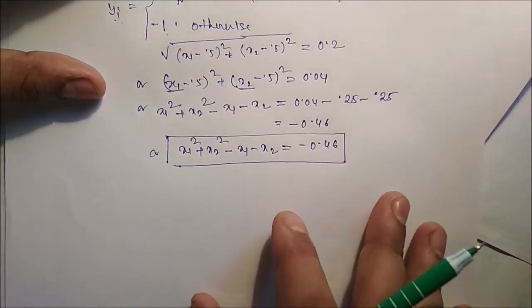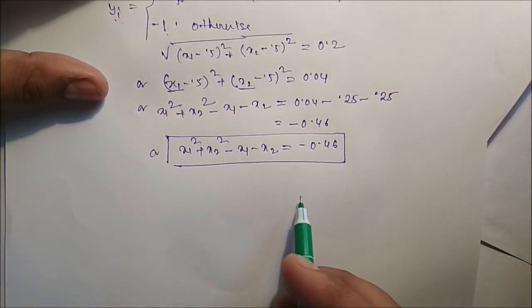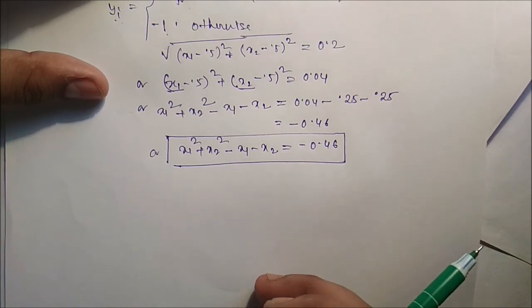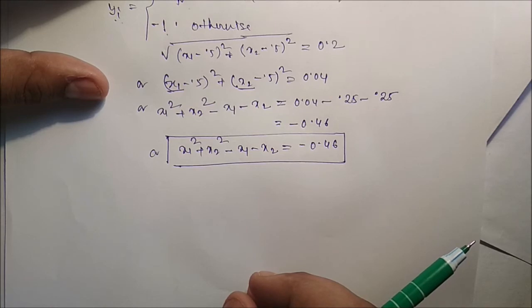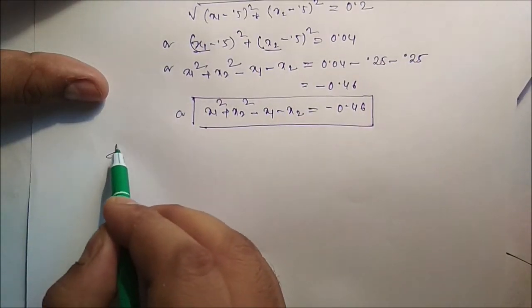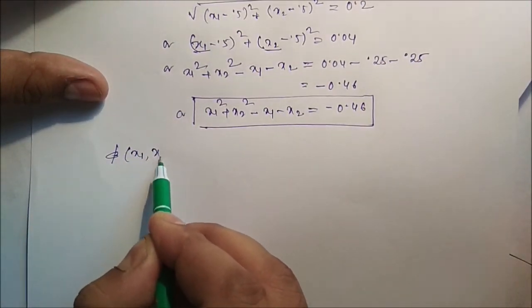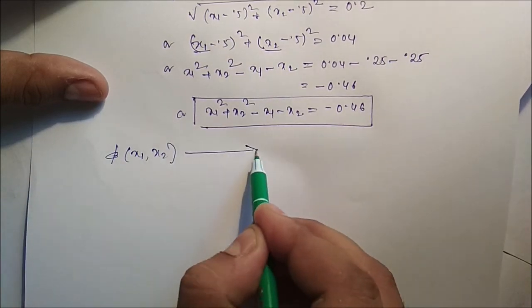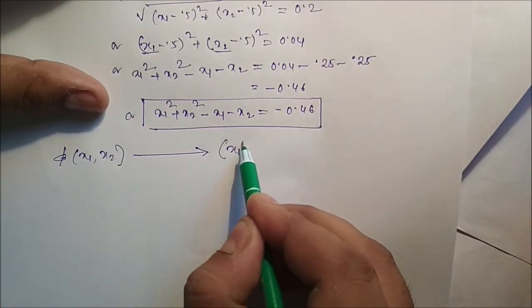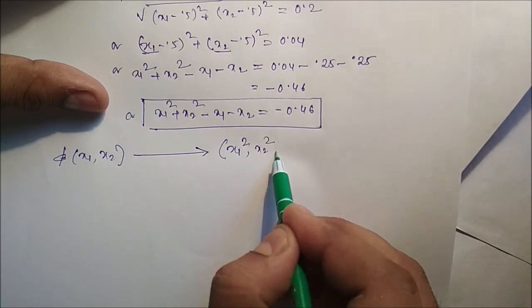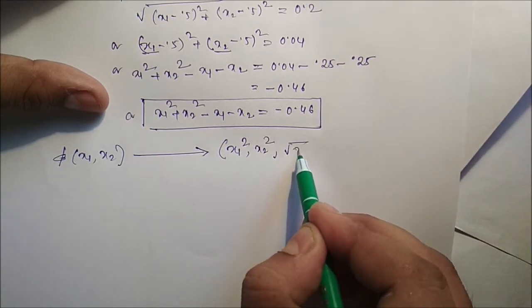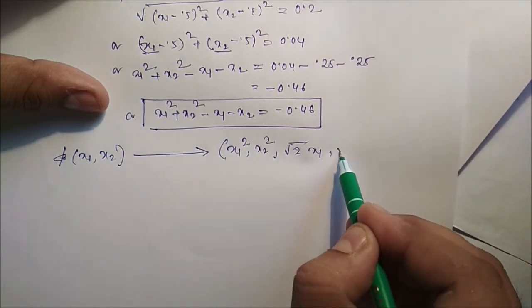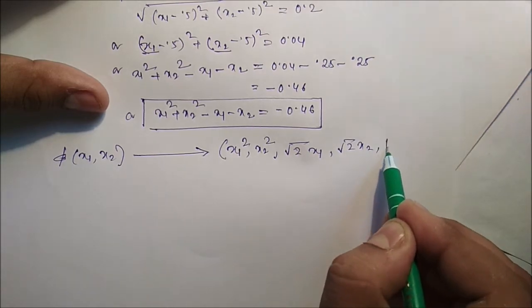A nonlinear transformation phi is introduced to map the data from its original feature space into a new space where the decision boundary becomes linear. So the original is x1, x2. Now we have to transform it, and it becomes x1 square, x2 square, root 2 x1, root 2 x2 and 1.